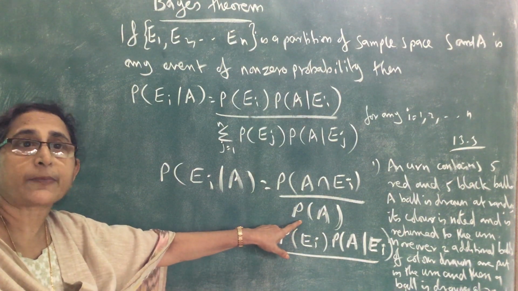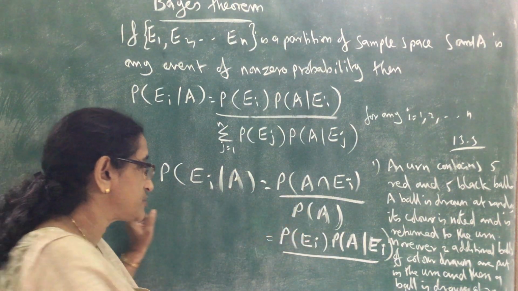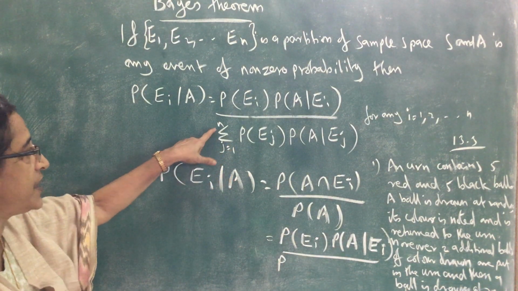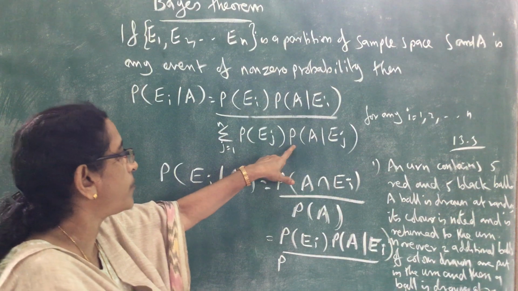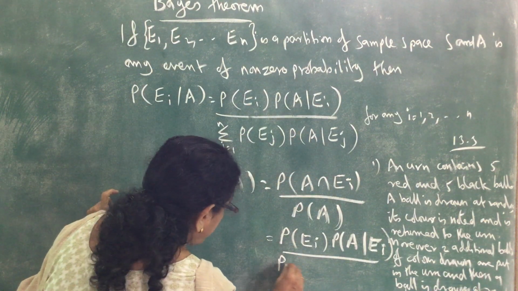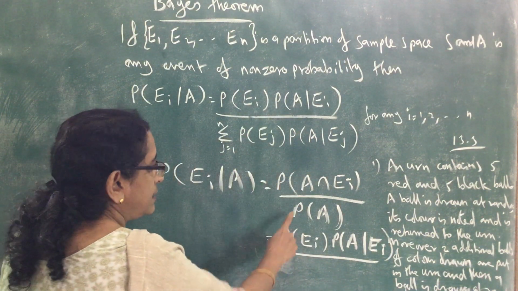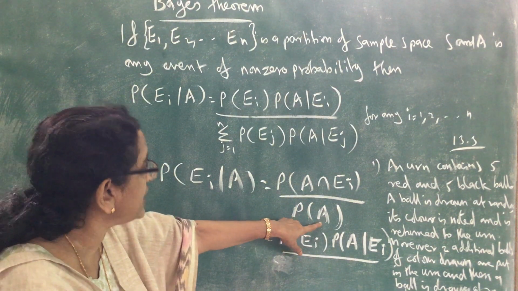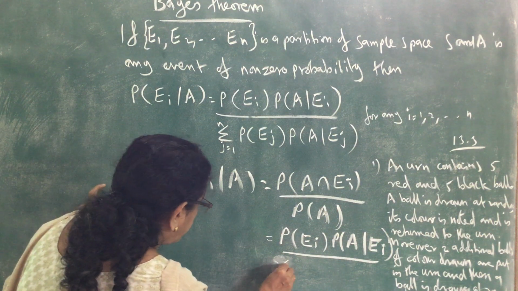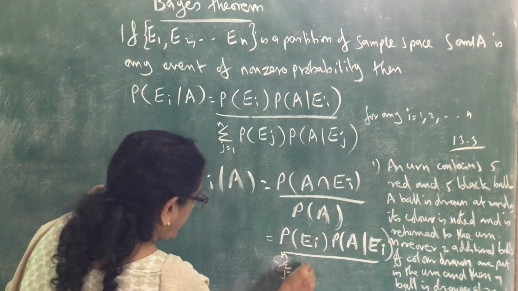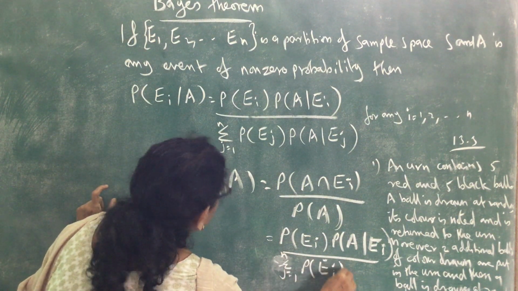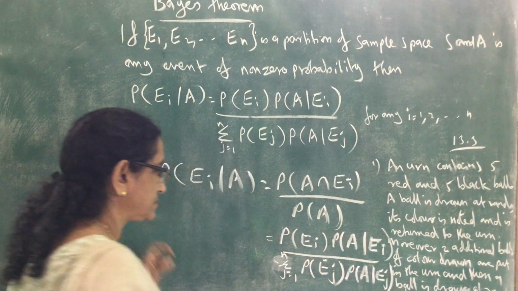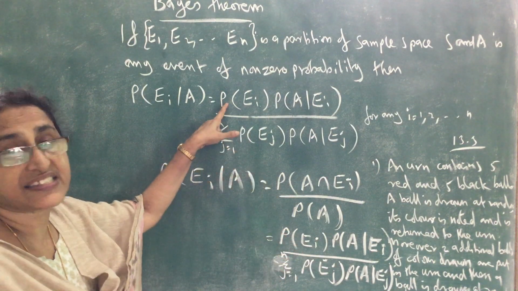What is the theorem of total probability? Probability of A equal to probability of E1 into, that is same as sigma j equal to 1 to n probability of Ej into probability of A given Ej. Directly we can write by theorem of total probability, probability of A equal to sigma j equal to 1 to n probability of Ej into probability of A given Ej. So this is the Bayes theorem.